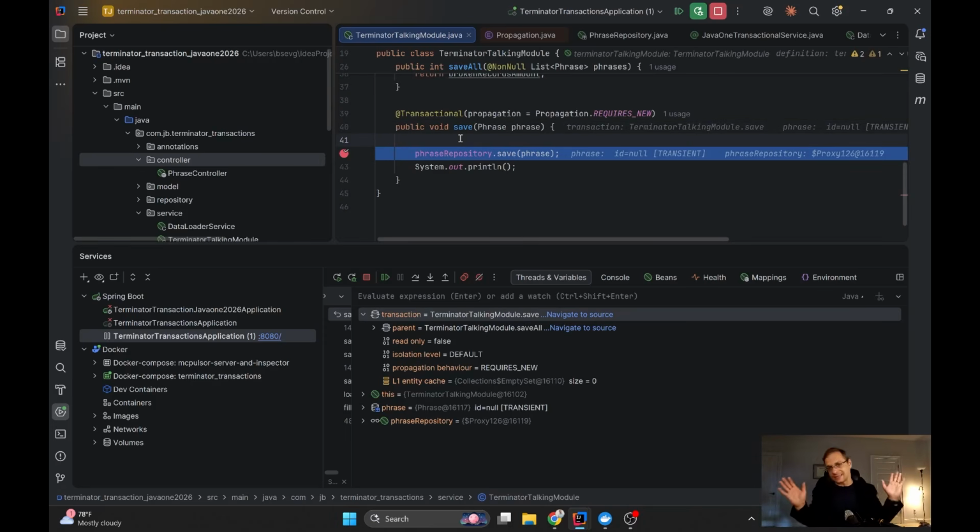If you don't like the solution to inject yourself to yourself, just separate it into two different classes. Never call methods marked with some transactional annotation or some other annotations, which means proxy is here, from inside via this object. Never do that. So either inject the proxy or just separate it.